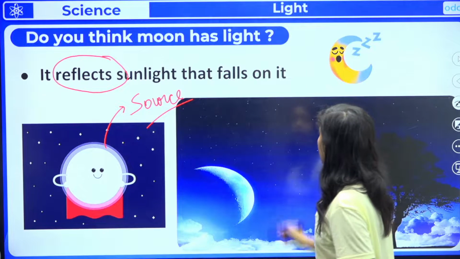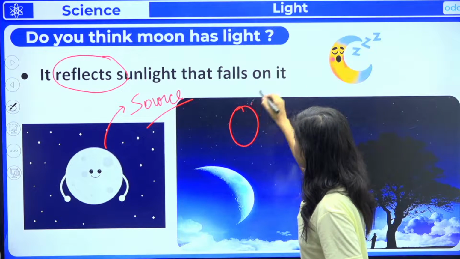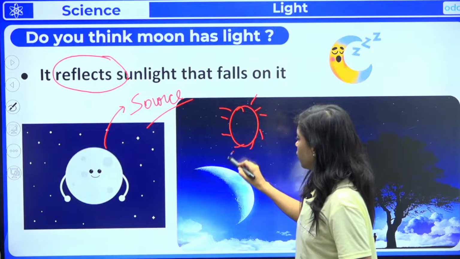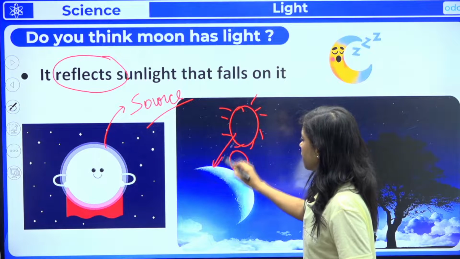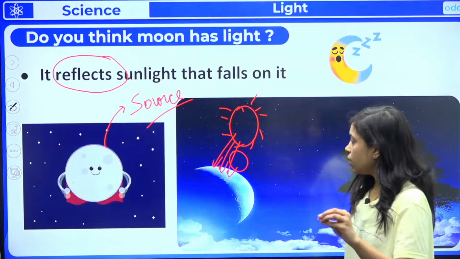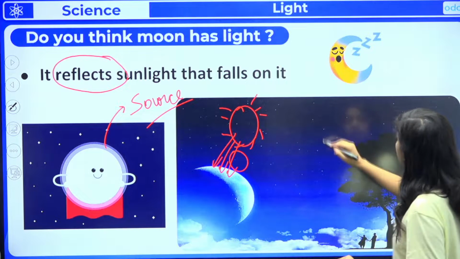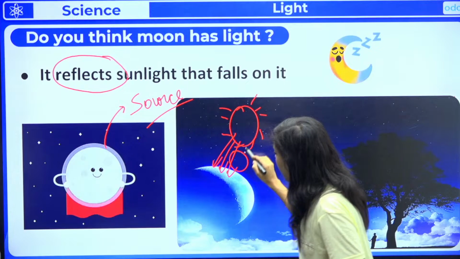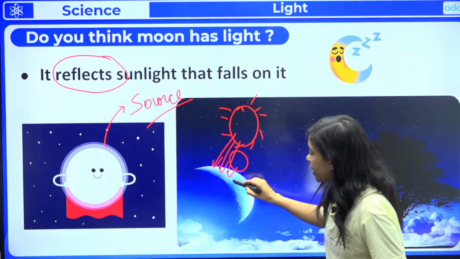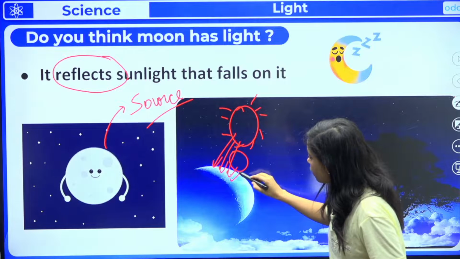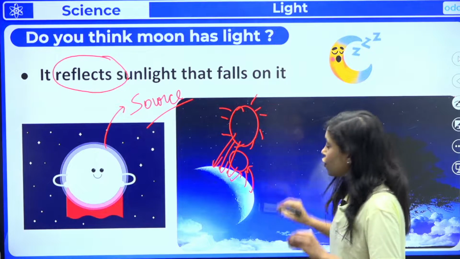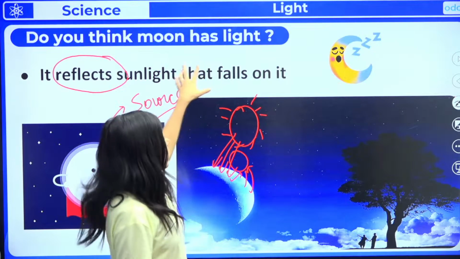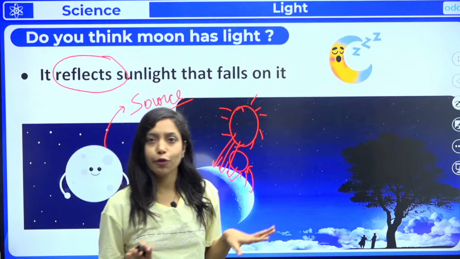So let me tell you what exactly happens, okay? Just imagine this is sun, and here our earth will be there. Some of the light will be coming, right? Some of the light will fall on the moon. Let me show you clearly, everyone. Just a second. Yeah. So, some of the light will fall on the moon. So, this light will bounce back, okay? This light will bounce back like this on the earth. So, actually, moon doesn't emit its own light. Moon actually reflects the sunlight which fall on the moon. I hope it is clear to all of you.